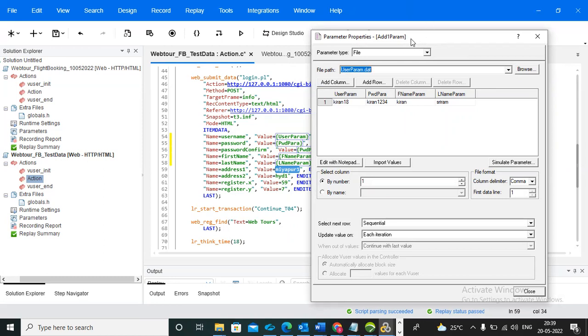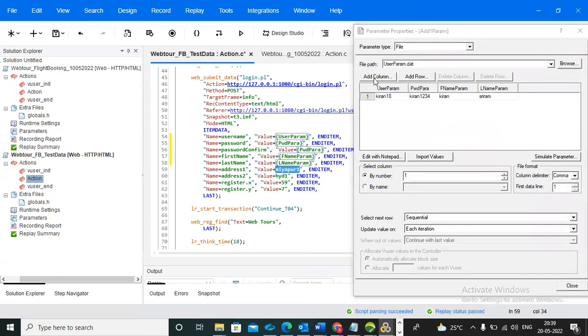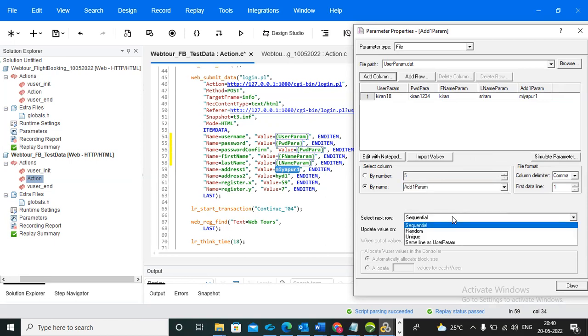Then we'll go to the next step. Add column and click on OK. And by name you need to select add param. Which one do we need to select? Address. Username. Yes. Address one. And here the same user param, same line.